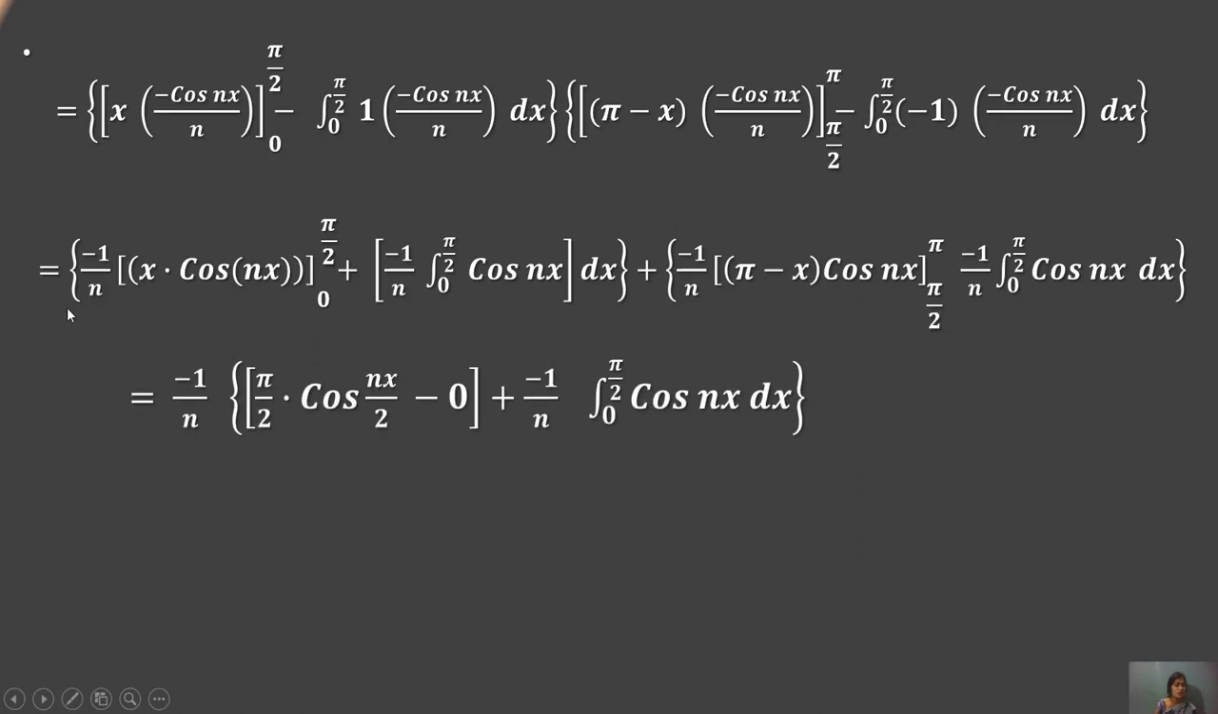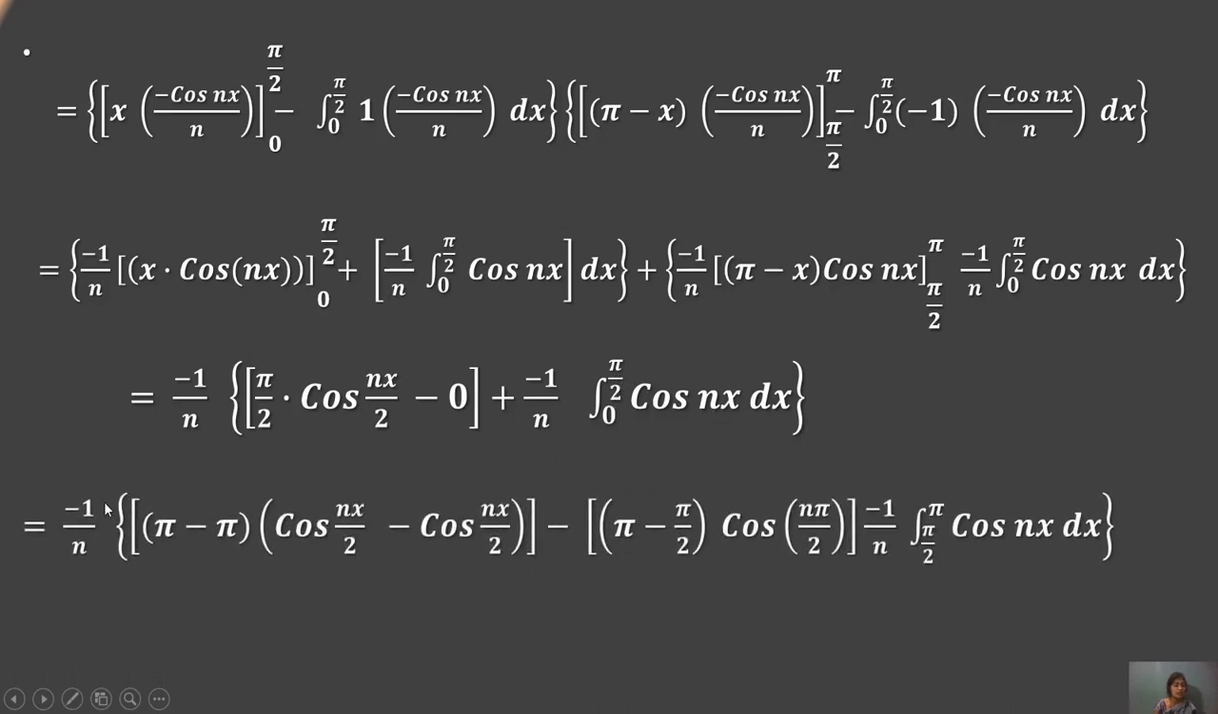Solving the equation in both forms, with −1/n: the first value of x is π/2 times cos(nx), minus the other value, which is cos 0, and that term is 0, plus −1/n times the integral from 0 to π/2 of cos(nx) dx. Then −1/n times the same value for both functions; when integrated, it gives π − π cos(nx)/2 minus cos(nx)/2 in both functions, with limits π/2, as well as this value.